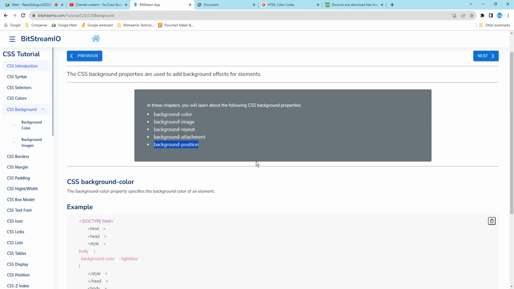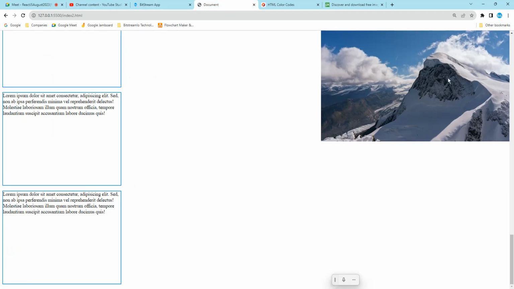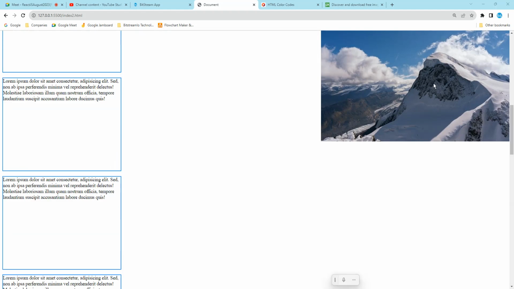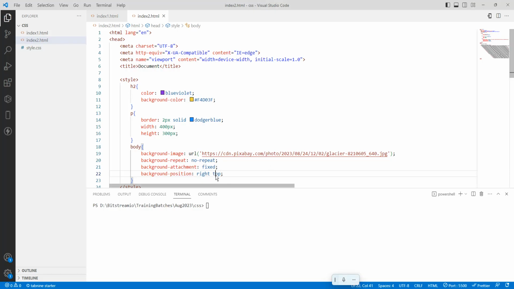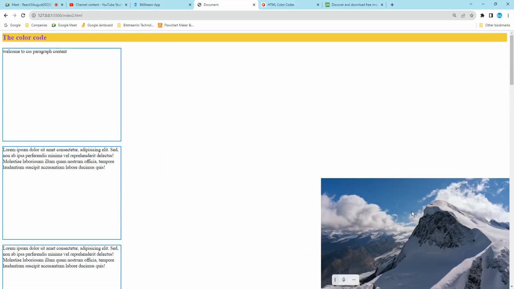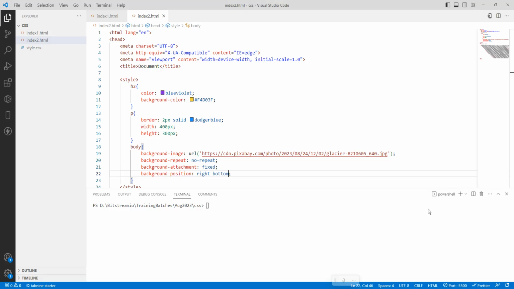Save it, run it. See, right top means this is the right and the top, it is going to be set here. Again, if you scroll also, it is going to come here. If you want bottom, save it. See, it is going to be sticky in the bottom.